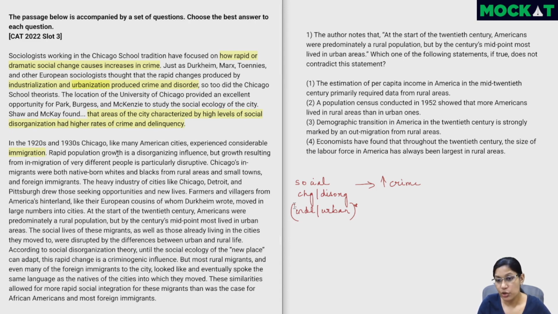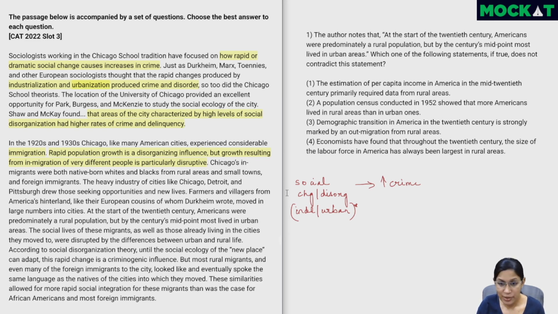Rapid population growth is a disorganizing influence, but growth resulting from in-migration of very different people is particularly disruptive. So they didn't just have immigration where people were coming in. The main thing was they had in-migration. So people coming in who were very different. That was the major disruption. So this urbanization is probably caused by people who are different from the native Chicago people, the original Chicago people.